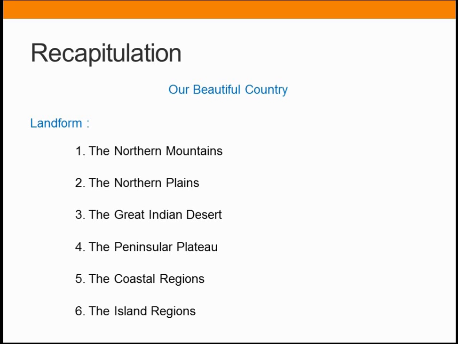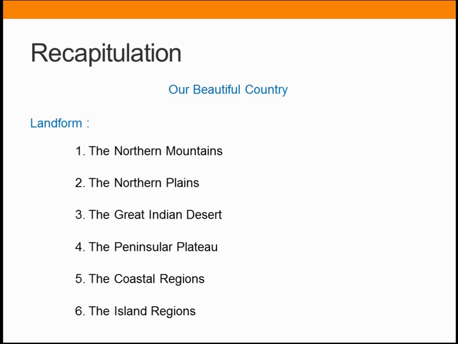Next, we learned about the Great Indian Desert. This desert lies in the northwestern part of India. It lies mainly in the state of Rajasthan. It is known as the Thar Desert. In this region it is dry and hot, and it gets very little rainfall, so it is not suitable for vegetation. Because of the harsh climate, fewer people live in this region.